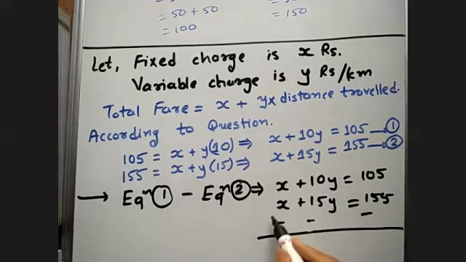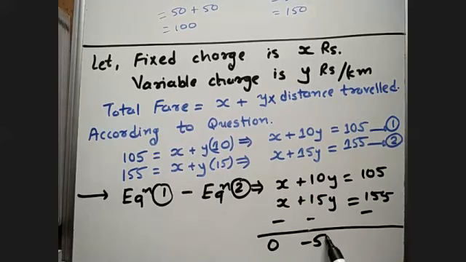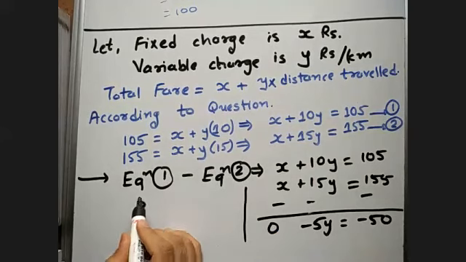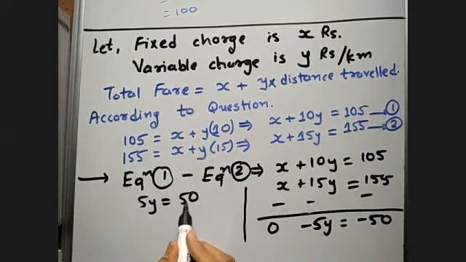X minus X we will get 0, 10Y minus 15Y we will get minus 5Y, 105 minus 155 we will get minus 50. So if minus 5Y is equal to minus 50, then definitely 5Y is equal to 50 and Y is equal to 50 by 5, that is 10.